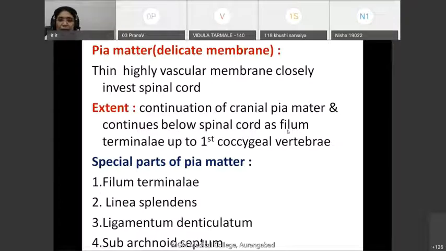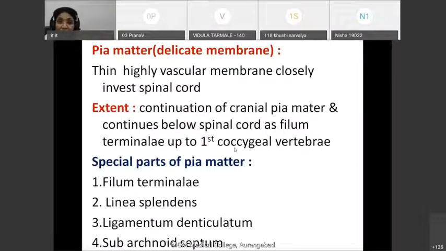Below the lower end of the spinal cord, the pia mater becomes a thin, glistening white thread-like structure which extends downward up to the first coccygeal vertebra. That is called filum terminale. So filum terminale is the extension of pia mater. This pia mater ends at the level of the first coccygeal vertebra.